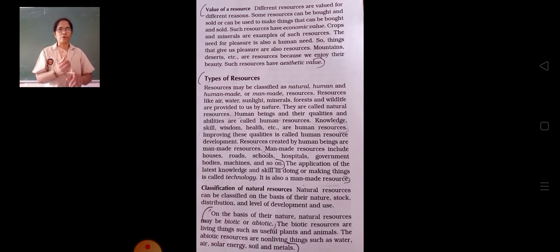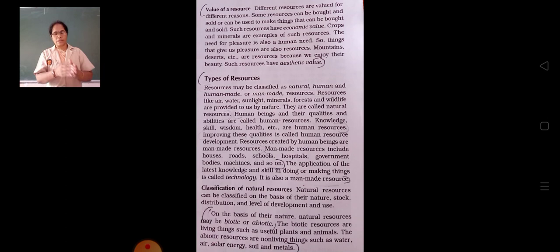Different types of electronic items, or desks, benches, all these things are created by we people or created by human beings. So such types of resources are called man-made resources.